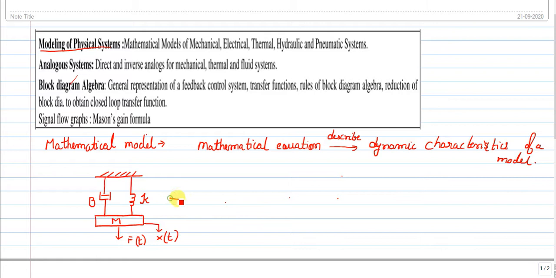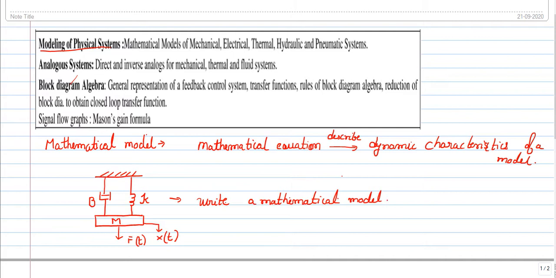For this you can write a mathematical model, and then you can analyze it. So that is the concept. Here you can read the statement: modeling of a physical system. We can consider any physical system. If you want to know what is happening, you need to write it in the form of a mathematical equation so that you can understand.